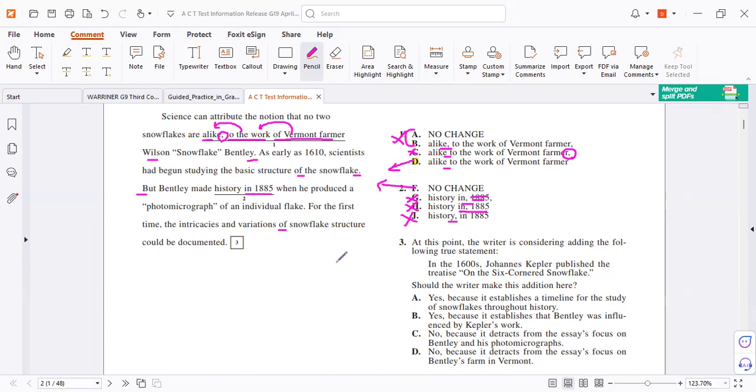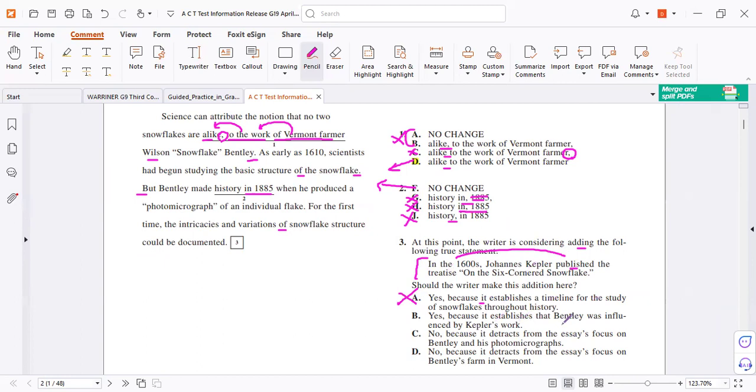Let's answer this one together. If we ask you to add details, it must be related to the main idea of the paragraph. So to help you, we give you the reasons. Let's read the reasons. It refers to the addition, not to the paragraph, not to the previous sentence, not to the text, but to the addition only. So does this information establish a timeline for the study? What is the timeline for the study? The timeline of publishing, not the study. So he is wrong.